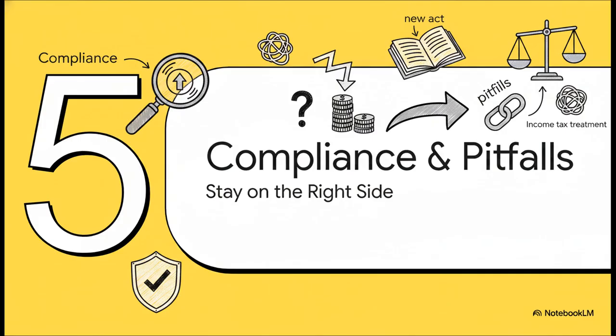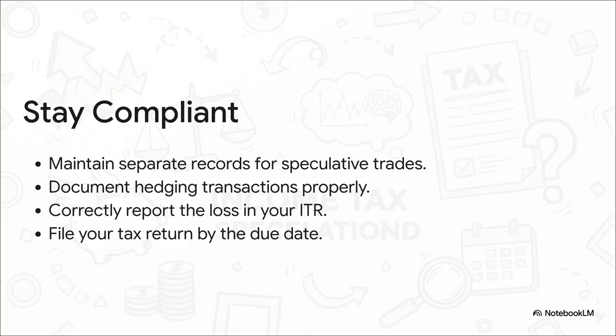Okay, let's quickly shift gears and talk about some essential compliance tips and the common traps you really want to avoid. You know, good record keeping is really your best defense here. Always keep your speculative trades clearly separate from your long-term investments. Document any hedging contracts properly. Make sure you report the loss in the correct schedule of the ITR. And, I'm going to say it one more time, file on time. There are no exceptions to this rule.